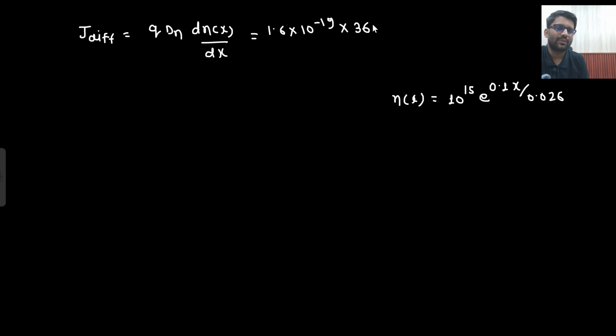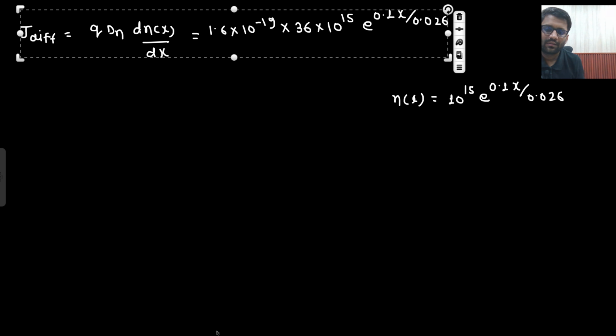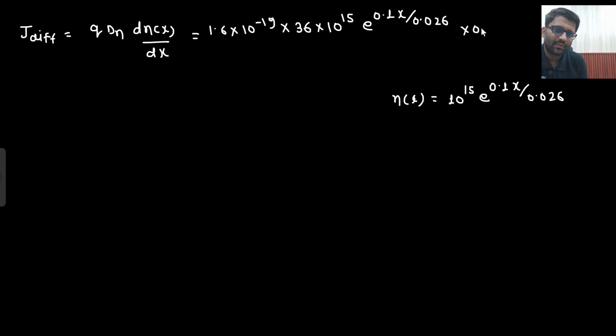What will be the differentiation of this? 10 to the power 15 will be constant, e to the power 0.1x divided by 0.026, into 0.1 divided by 0.026. You need to find the diffusion current at x equals to 0.